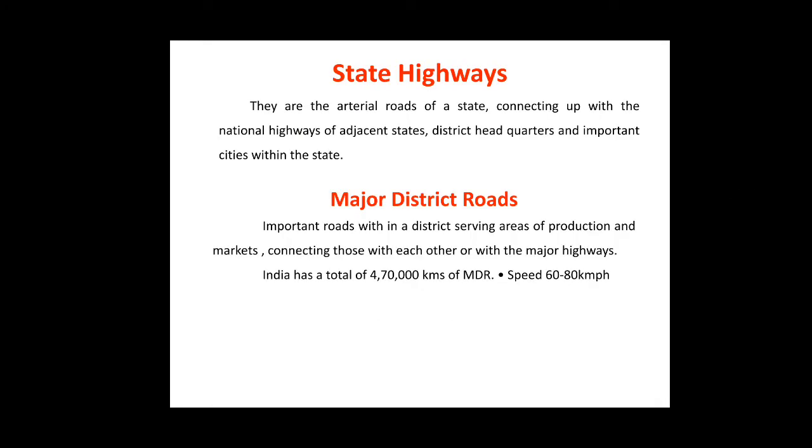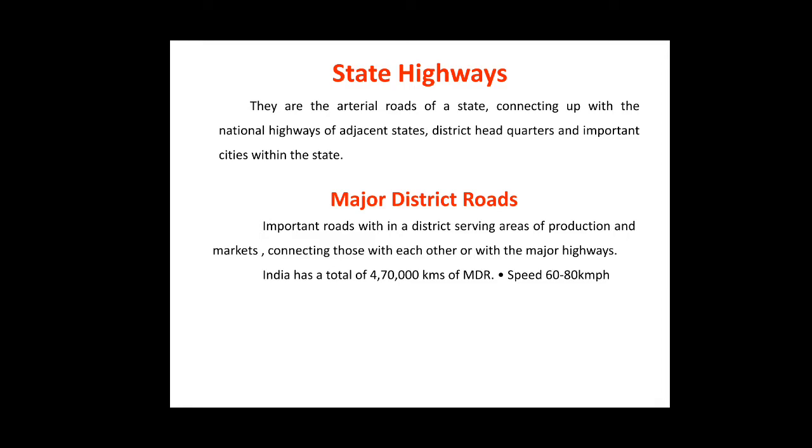The next type is the state highway, which is also abbreviated as SH, and they are the arterial roads of a state connecting up with the national highways of the adjacent state, the district headquarters and important cities within the state. The next type is the major district road.